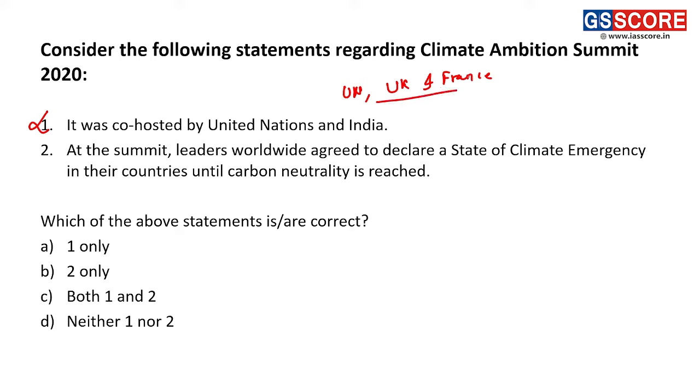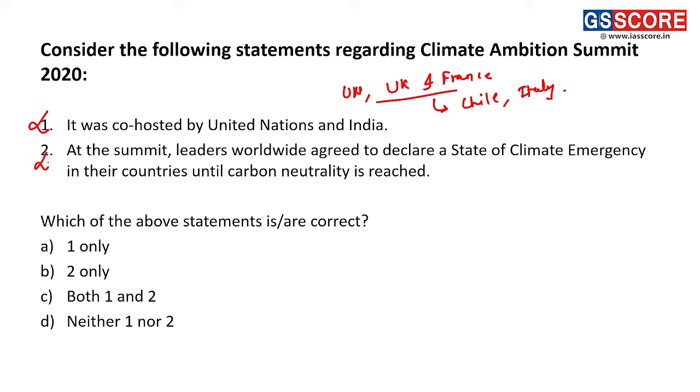They were the host of the Climate Ambition Summit, and Chile and Italy were also partners of this summit. So the first statement is an incorrect statement. Second, at the summit, leaders worldwide agreed to declare a state of climate emergency in their countries until carbon neutrality is reached. So this statement is also incorrect. Why is it incorrect?